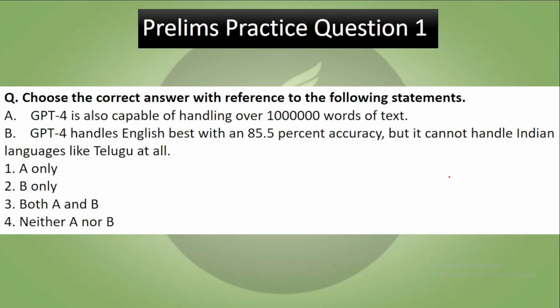Now we will be discussing our today's prelims practice question. Choose the correct answer with reference to the following statements. One, GPT-4 is also capable of handling over 1 crore words of text. Two, GPT-4 handles English best at 85.5% accuracy, but it cannot handle Indian languages like Telugu at all. You can choose the correct answer from the options given below. I have already explained you the answer. You can type the correct answer in the comment section.